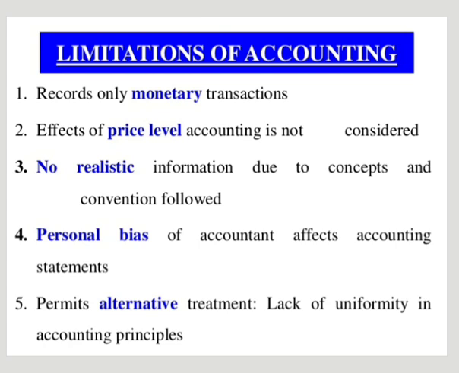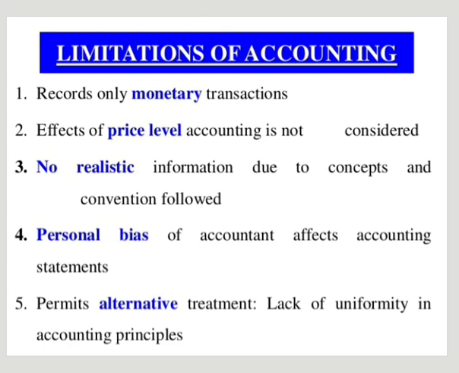Then effects of price level are not considered, because we can't control the price based on the accounts. Then no realistic information, due to the concepts and conventions we follow in the accounts.